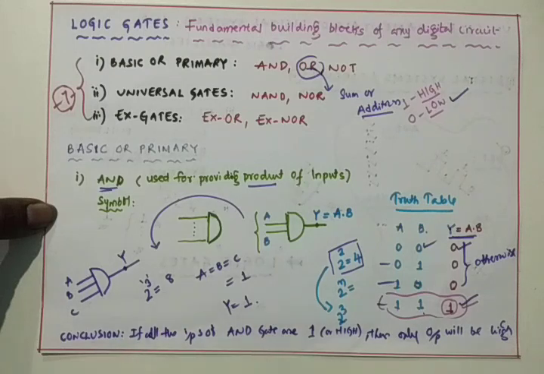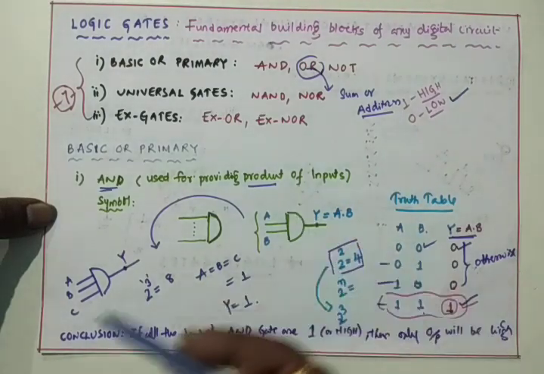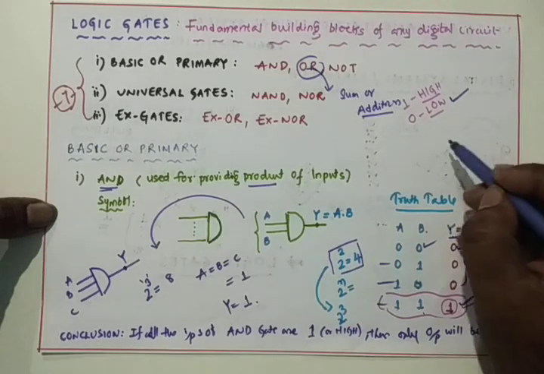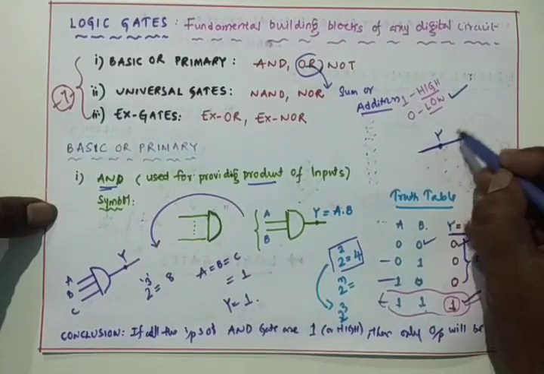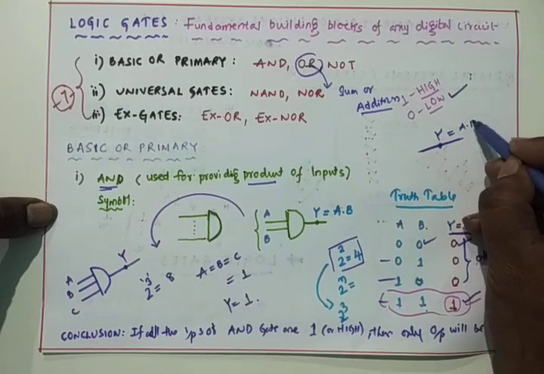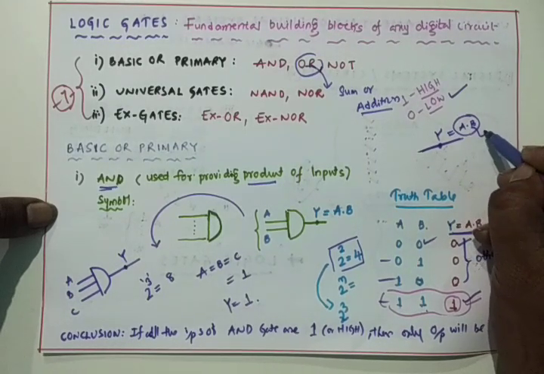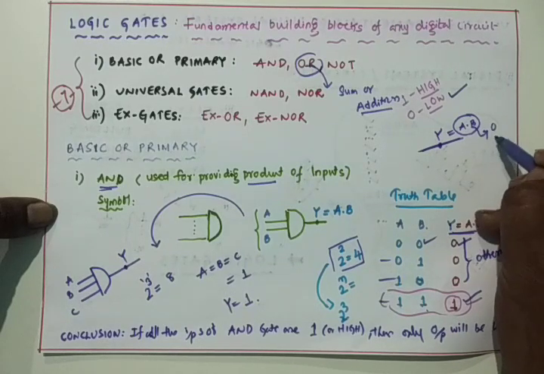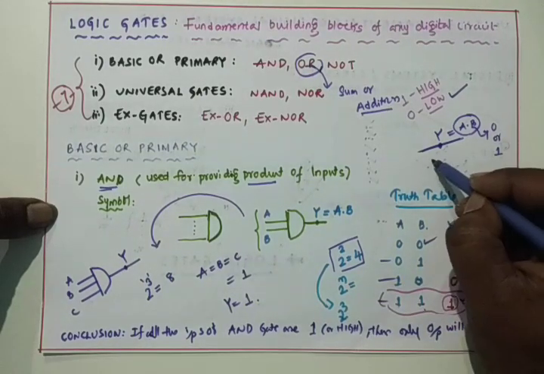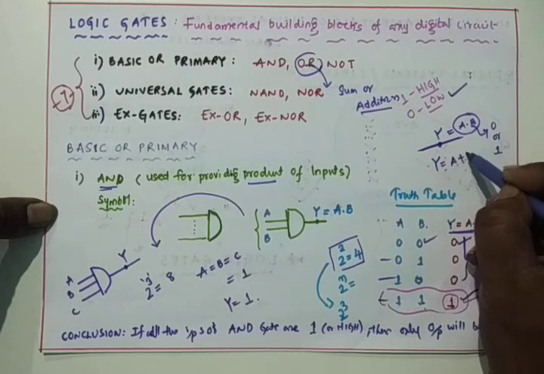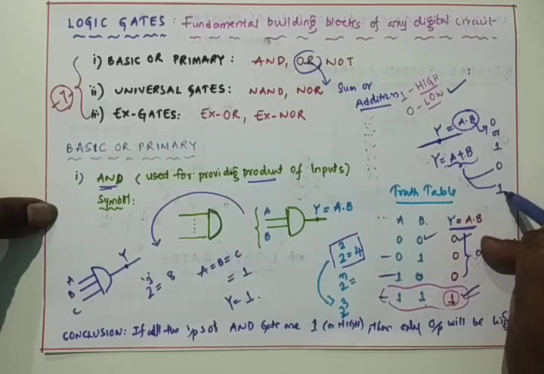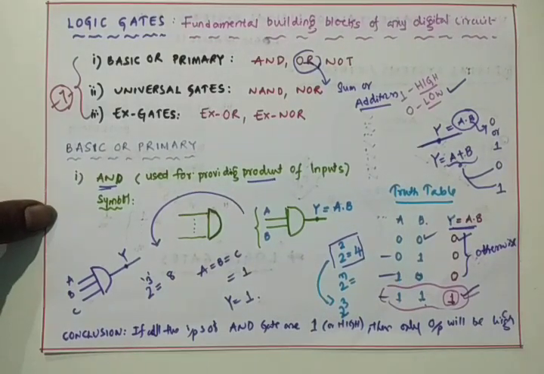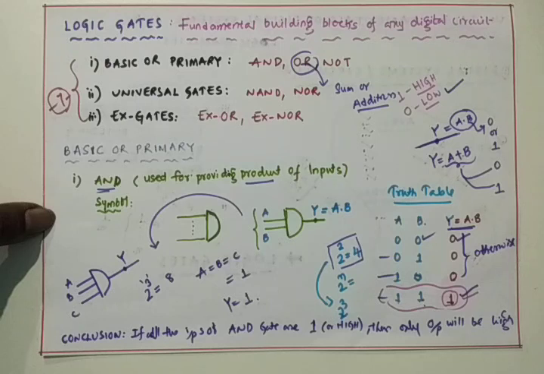Whether it is addition or multiplication, the output line will be only one, that is Y. If it is an AND gate, it is A dot B, and this A dot B may be either 0 or 1 only. If it is an OR gate, Y equals A plus B, and again this A plus B may be either 0 or 1 only. Likewise, we can cover all the 7 logic gates.